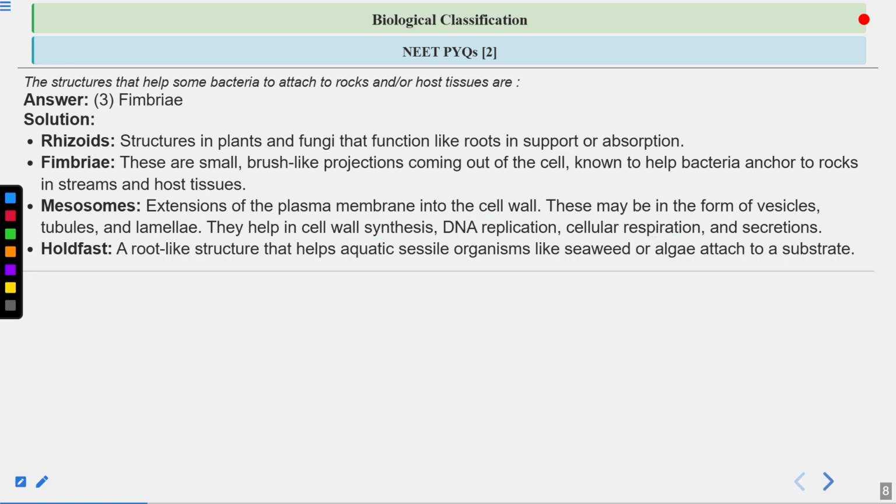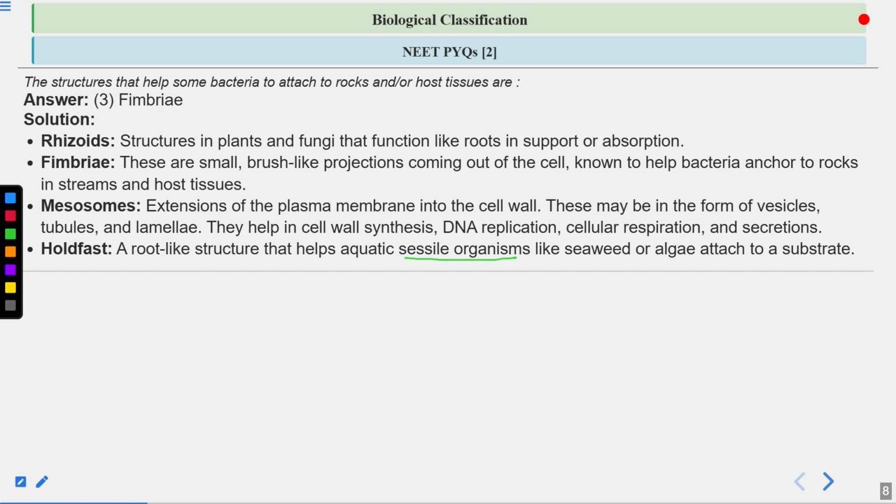Then what is holdfast? Holdfast is a root-like structure that helps aquatic sessile organisms. Sessile means static, they are not moving. So it helps sessile organisms like seaweed or algae attach to the substrate. This is known as the holdfast. Clear? So the answer here is fimbriae.